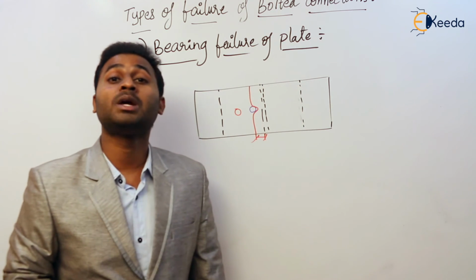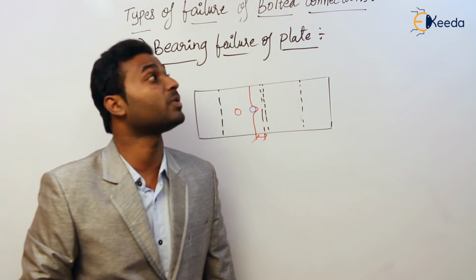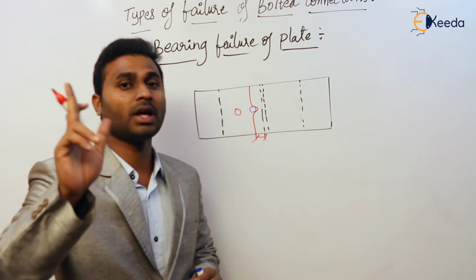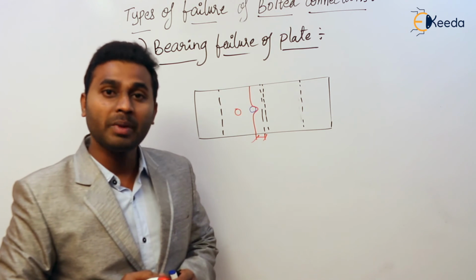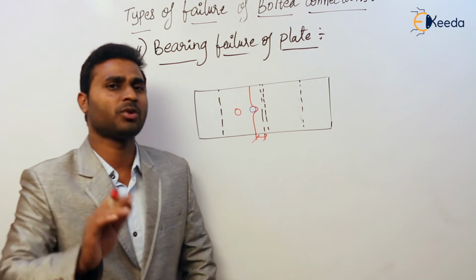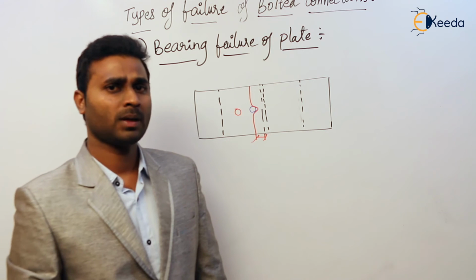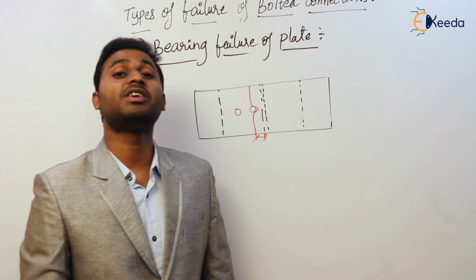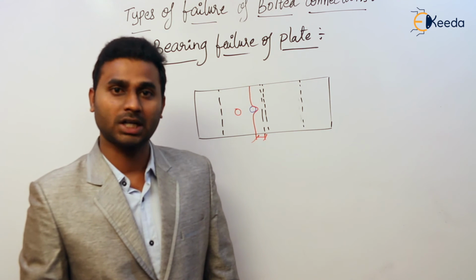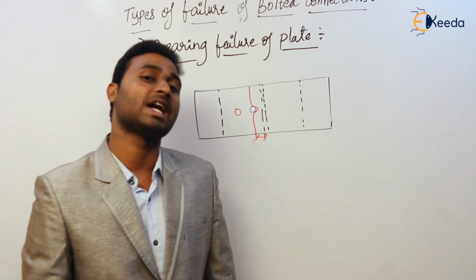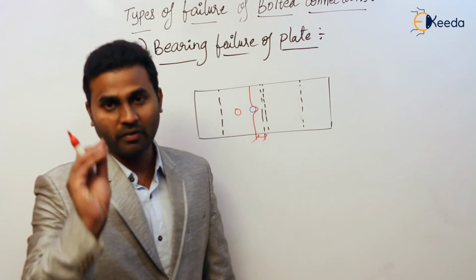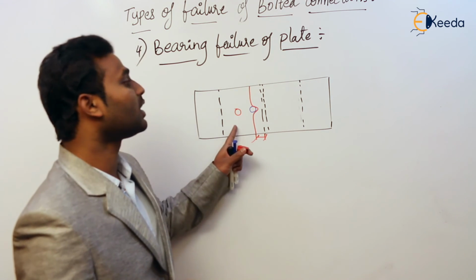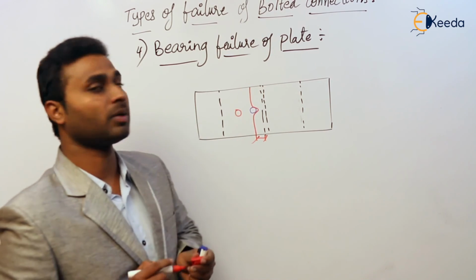So upon providing minimum edge distances, this bearing failure of the plate can be eliminated. That is one of the important reasons for the provision of minimum edge distance. Tell me, what is the provision for minimum edge distance? Everyone, what is the minimum edge distance provision? 1.5 d0 for machine cut, 1.7 d0 for hand cut. Yes or no? If you ensure that provision, then this failure will not take place. So this is the bearing failure of the plate. Take it down.